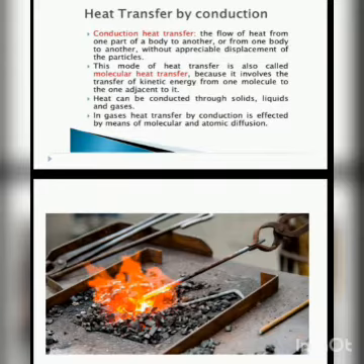Heat can be conducted through solids, liquids, and gases. But in gases, heat transfer by conduction is effected by means of molecular and atomic diffusion.